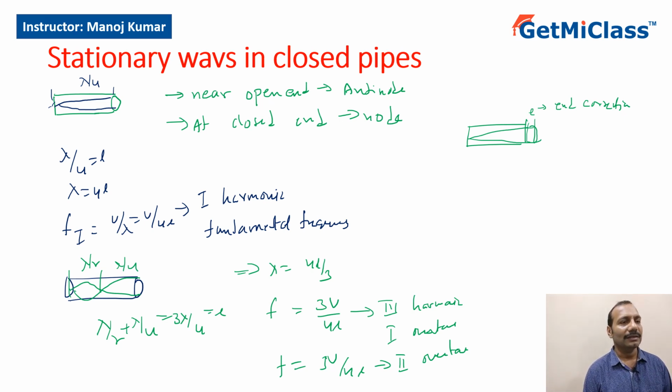After that, we saw stationary waves in open pipes and closed pipes. In open pipes, we saw that at the ends only antinodes are formed, and in a closed pipe we saw that at the closed end we have nodes and at the open end we have antinodes. So the important things that we have to remember here are what? In closed pipes we only have odd harmonics, and in open pipes we have all the harmonics. Apart from that, an antinode is formed just outside the open end, so there is an end correction that is included when I have to be very precise about the calculations of frequencies produced. I hope you could follow this.